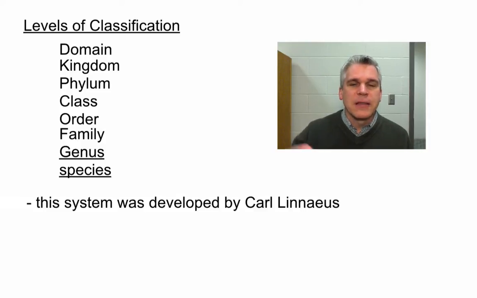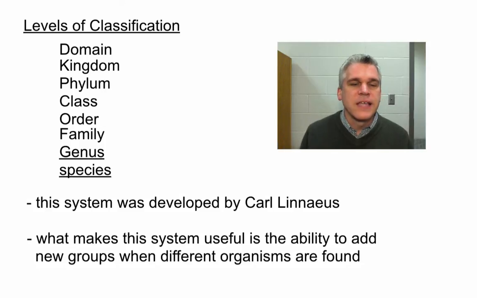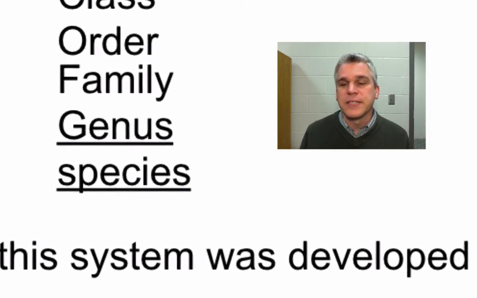What was nice about Linnaeus' system was that if we need to add new groups, we can. So for instance, when Linnaeus first set this system up, he only had two kingdoms, plants and animals. Today we have 6 kingdoms. When he set this up, there weren't even the domain levels. We've added those domain levels. If we find a new species that doesn't fit into a species we already know of, we can create a new species group.